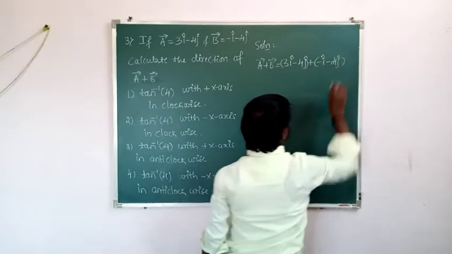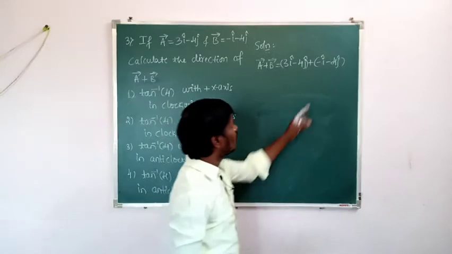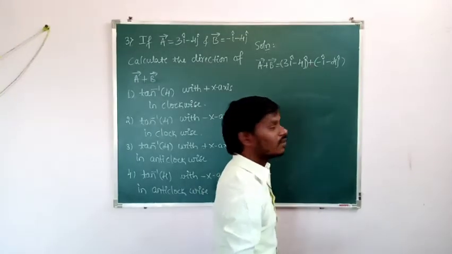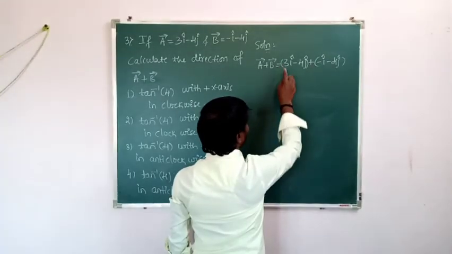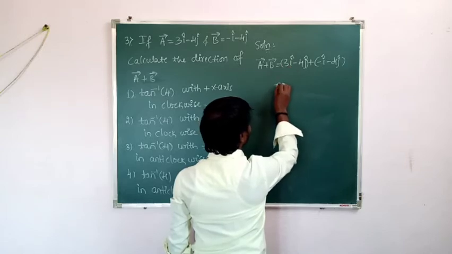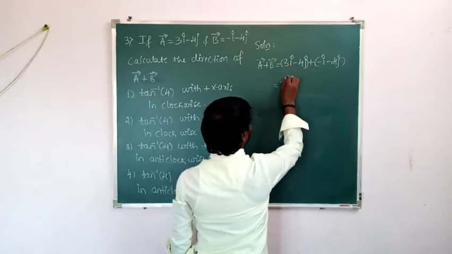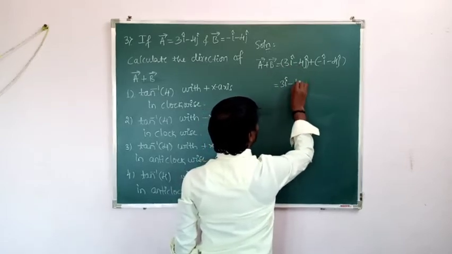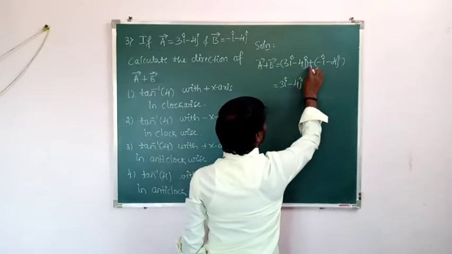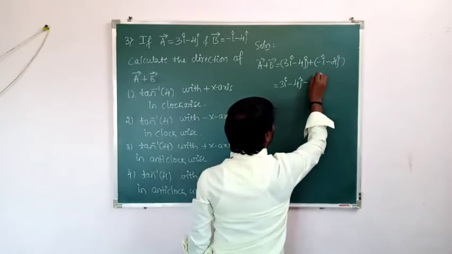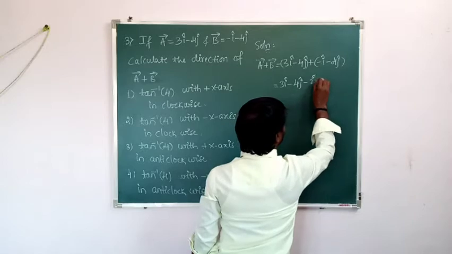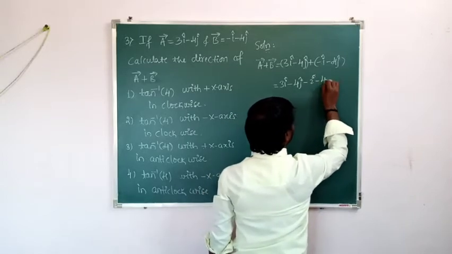So multiplying this bracket with positive sign. Plus into plus, that is plus, that is 3i. Then plus into minus, that is minus, that is 4j. Then plus into minus, minus i. Then plus into minus, again minus, that is minus 4j.